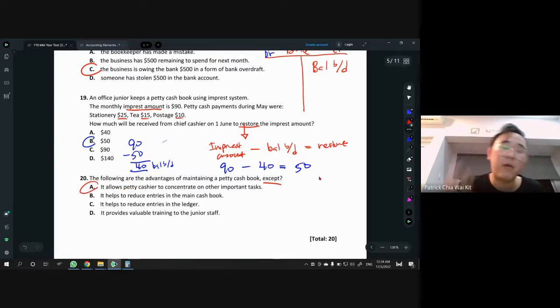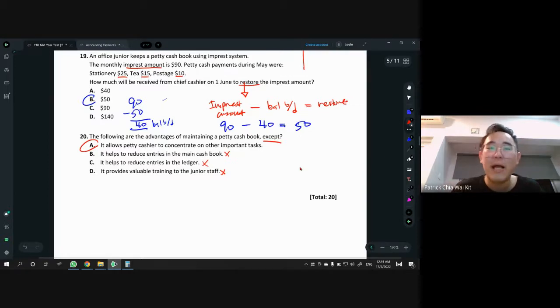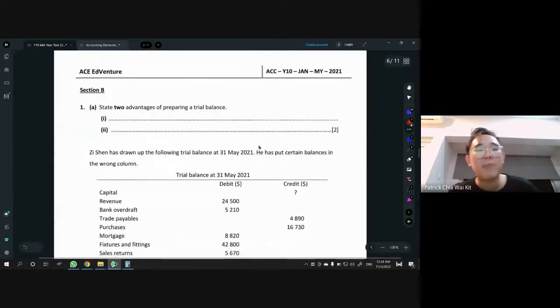You can also read the rest. It helps to reduce entries in the main cash book, yes, so that it's not overcrowded. It also reduces the entries in the ledger, yes. It provides valuable training to the junior staff, yes. So B, C, D are all advantages, because we are looking for except. That's all for MCQ. In mid-year, you will have 20 MCQ questions. Let's go with the next part, which is section B.